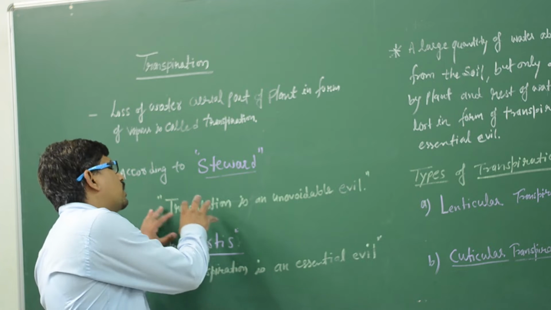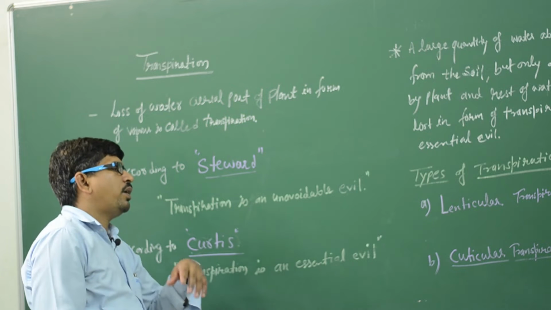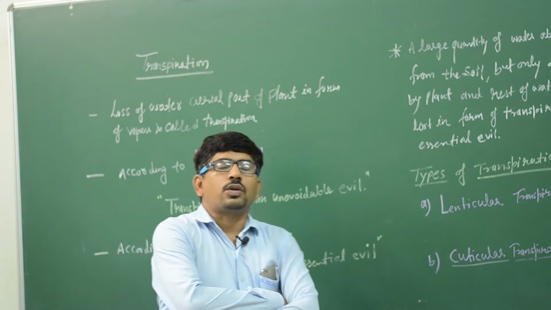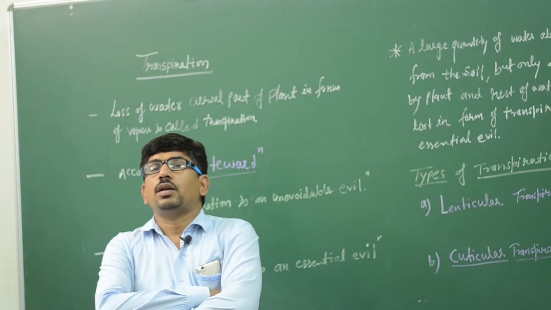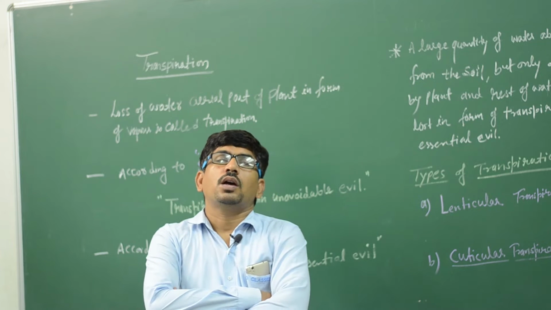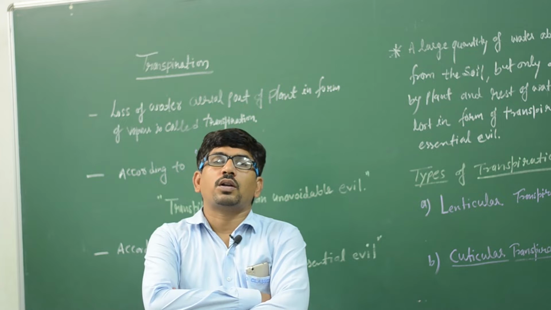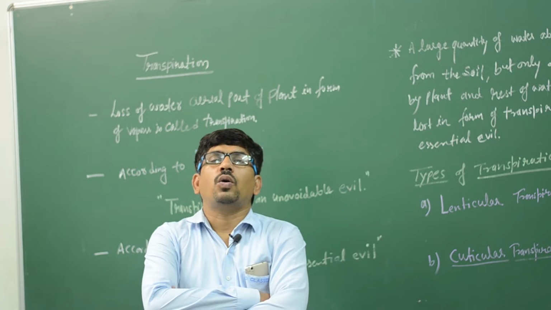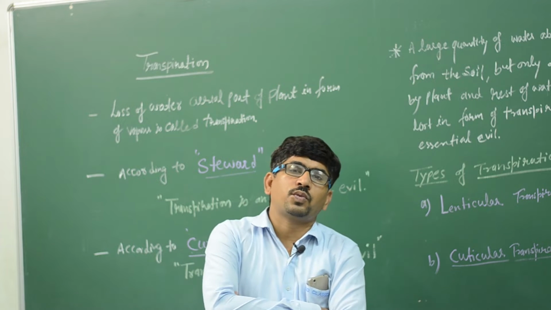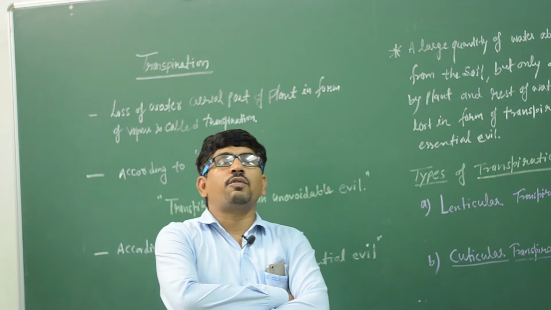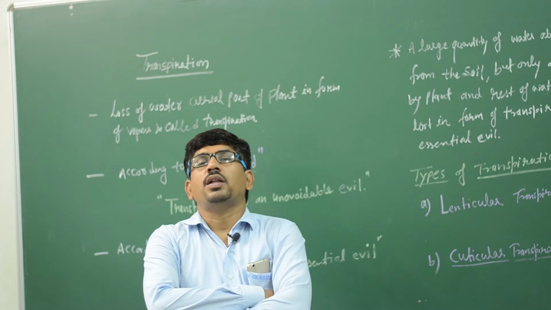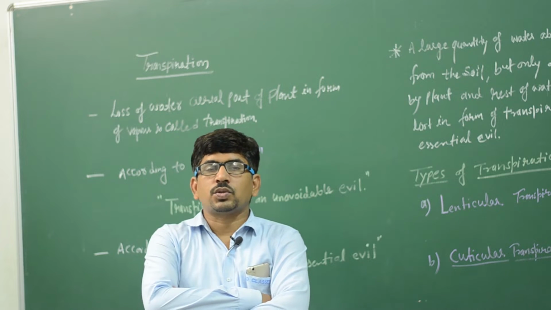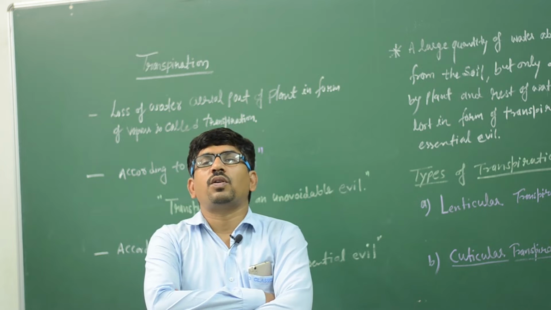Why are they known as the unavoidable evil or essential evil? Why? The transpiration is essential evil because a plant absorbs a huge amount of water from the soil and only 2 to 5% is utilized for their reactions, and the remaining water, about 90 to 95%, they release in the form of vapor. So the plants decrease the availability of water in soil.